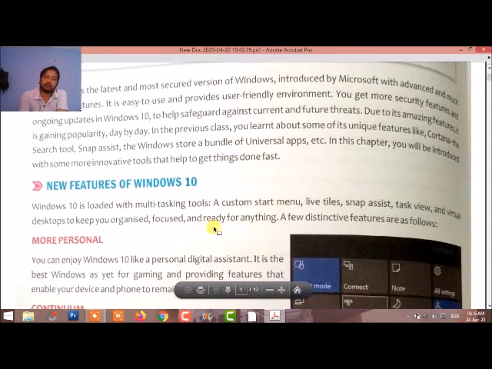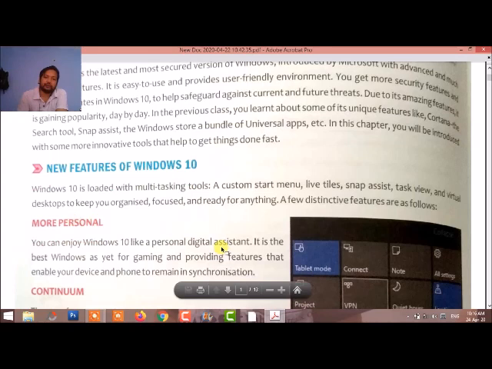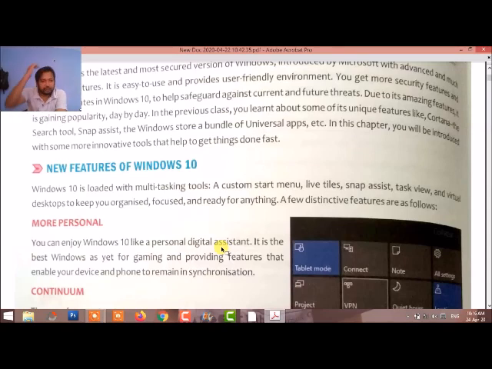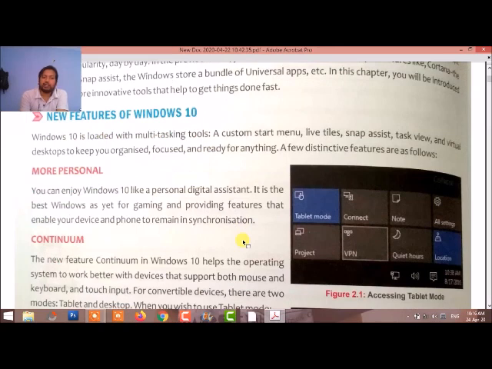For example, personalization: when we right click on the mouse and select the option Personalize, there are many options to set up the computer and manage the operating system.